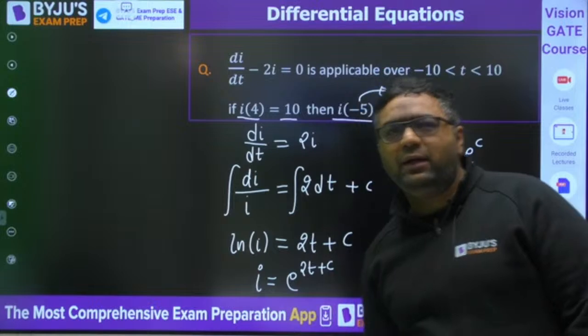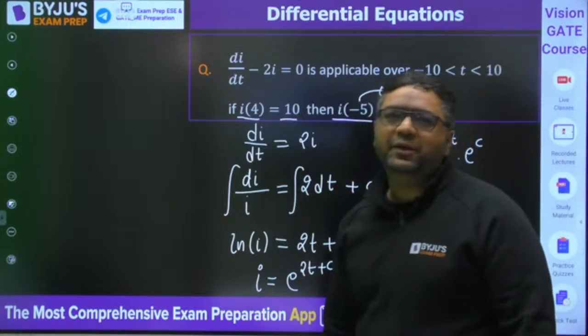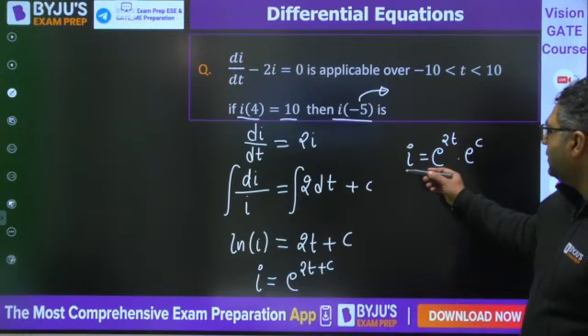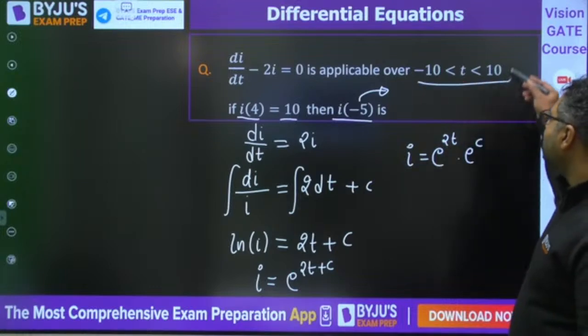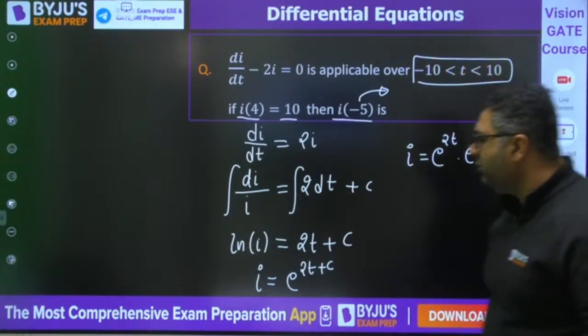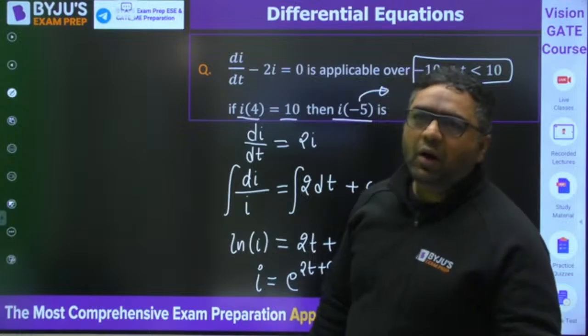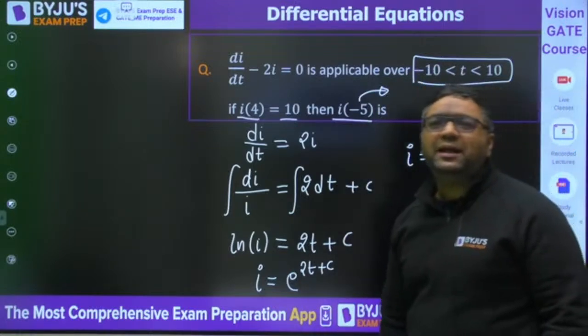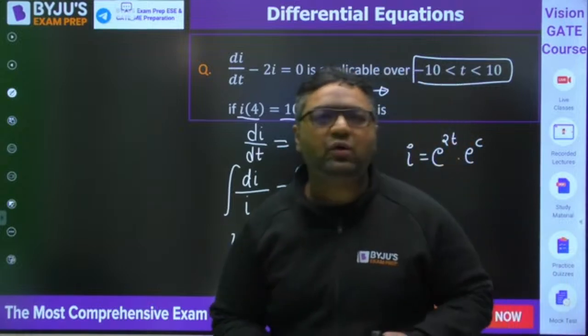Yes, the limit is given. The limit of time is given. Okay, so when we are talking about this, they are saying that t is lying between those limits. They are giving the limit of t. But actually the point is I need to find out the constant of integral.